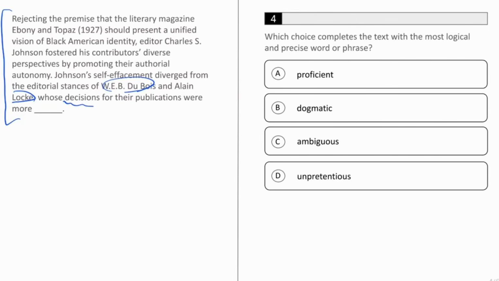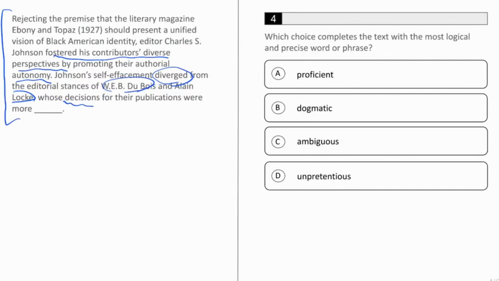Now, it tells us that Johnson was someone who fostered his contributors' diverse perspectives by promoting their authorial autonomy. In other words, rather than asserting his own view, he let his authors write what they wanted to write. And because it says that Johnson's self-effacement diverged from the editorial stances of these other editors, we know that they were doing something pretty different. Therefore, we could imagine that their decisions were more heavy-handed, that they were asserting themselves more or expressing their own views more strictly in their publications.